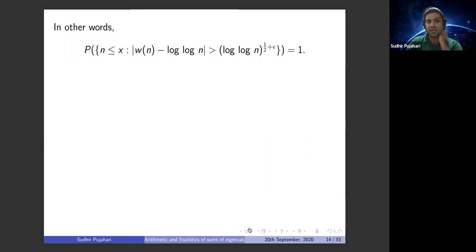In other words, the probability of a number such that this deviation is at most (log log n) to the power half plus epsilon equals 1.